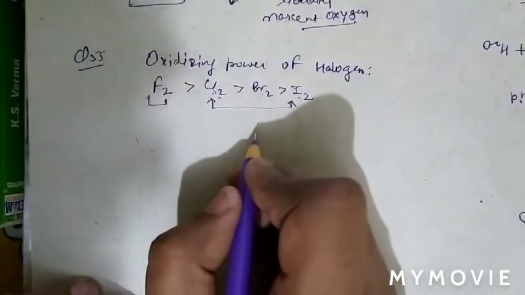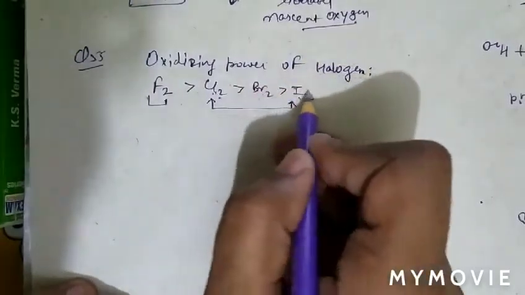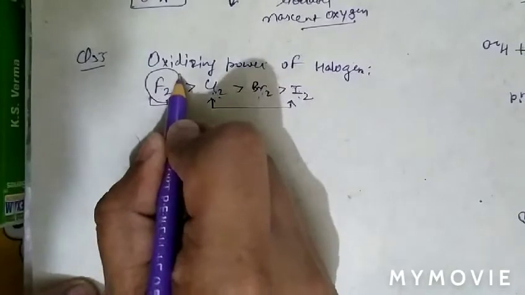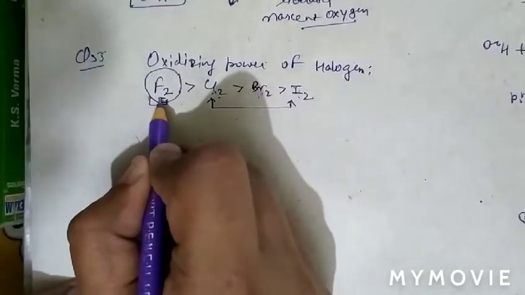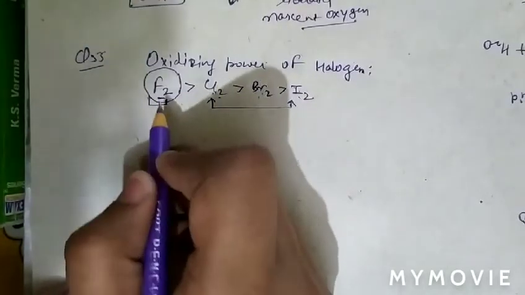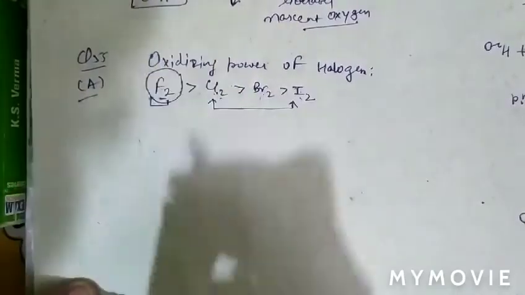So the element which displaces all three halogens is F2, as F2 has the highest oxidizing power. So question number 55, option A is correct.